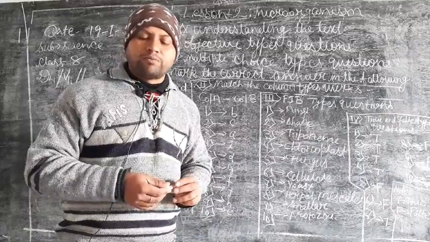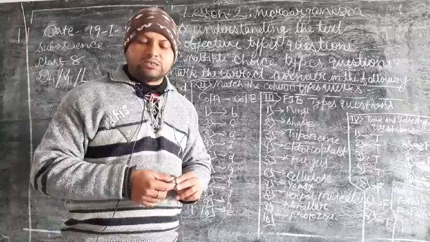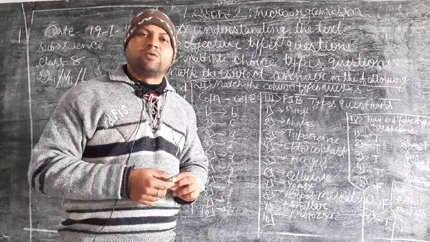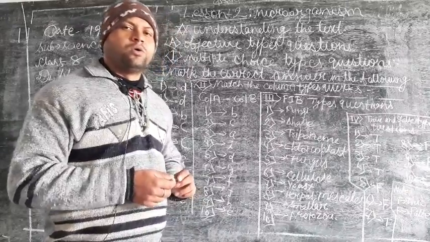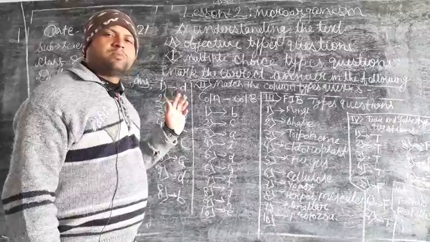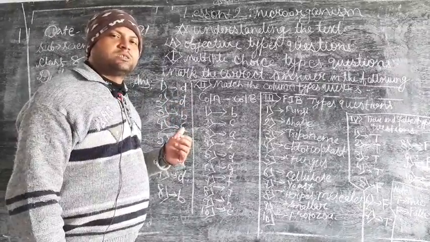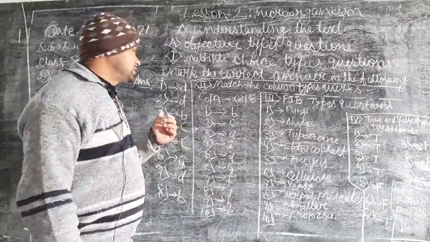One is plasma membrane, second is nucleus, third is protective cell, and fourth is cell wall. What is the correct answer? So the right answer here will be option number D. Cell wall is the right answer for this question. So please take the option number D for this.